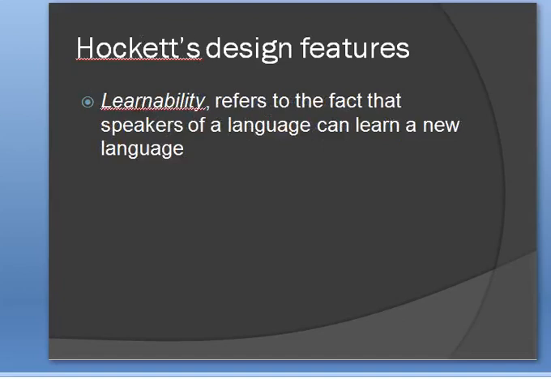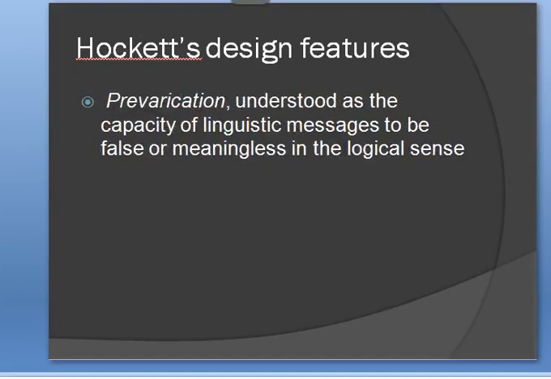Then we have prevarication as another feature. It could be understood as the capacity of a linguistic message to be false or meaningless in the logical sense. Right? It could be false. You can lie. That is also a design feature of language.